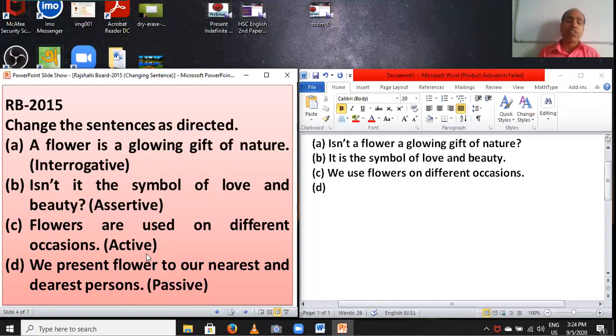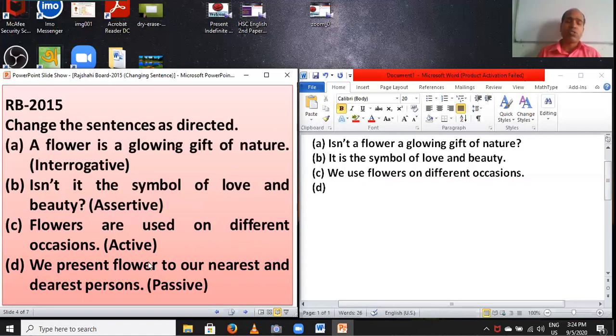So you have to follow this formula: V1 plus s or es, and V2. Firstly, students, notice, this is the subject: we. The verb is used after the subject, so present is the verb, and the object is used after the principal verb, so flower is the object: subject, verb, object. Here the verb is V1, so you have to bring an extra word, am, is, are.